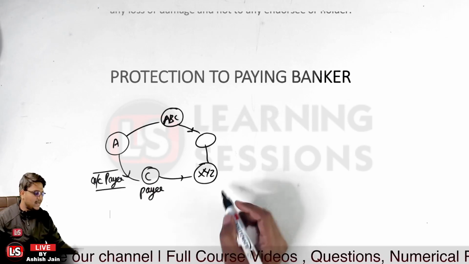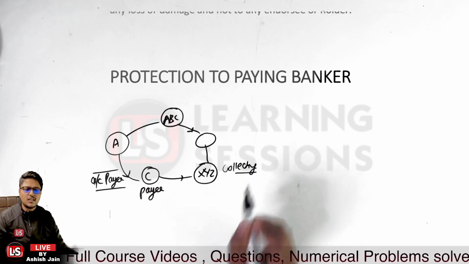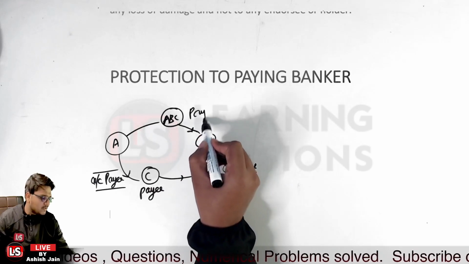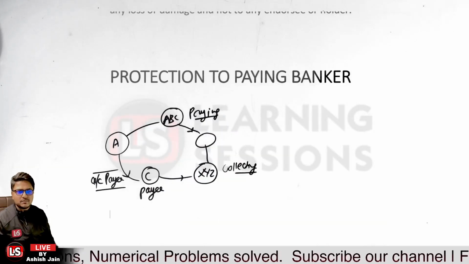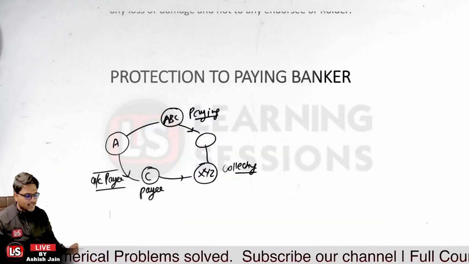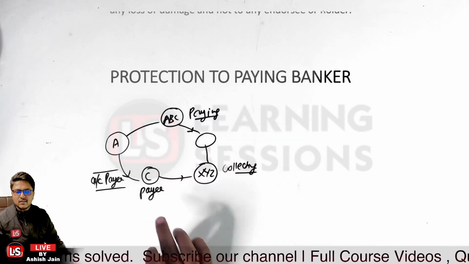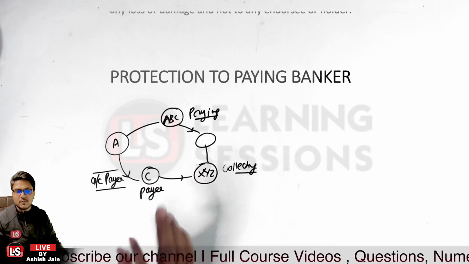XYZ is the collecting bank over here, and ABC bank would be the paying bank over there. Is that clear? So XYZ bank is the collecting bank, ABC bank is the paying bank, and C is the payee who has presented the check. XYZ will be collecting the payments on behalf of person C.